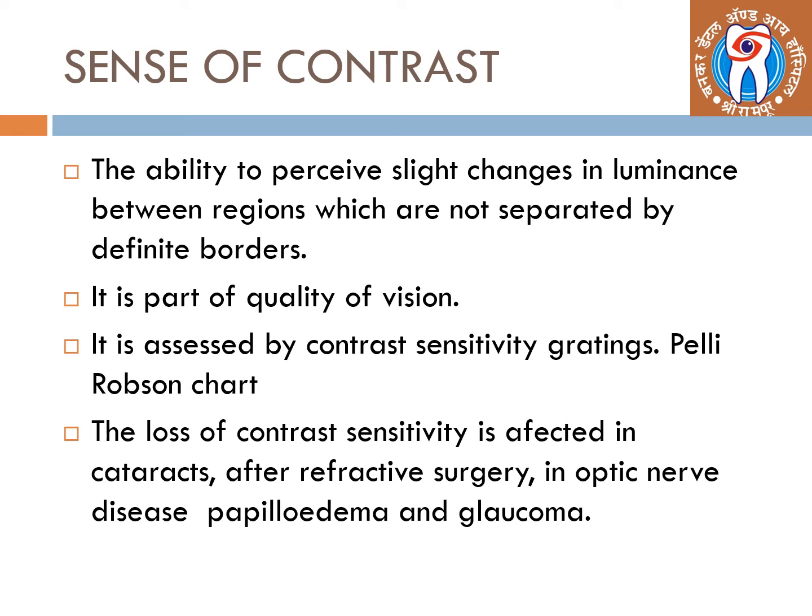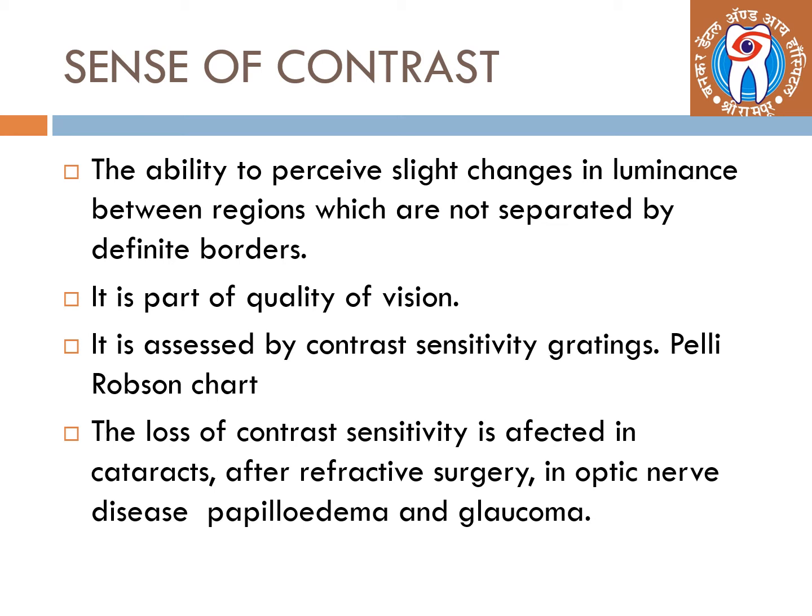Coming to sense of contrast, the ability to perceive slight changes in the illumination between regions which are not separated by definite borders. So it is a part of quality of vision and it is assessed by contrast sensitivity gratings, that is Pelli-Robson chart.